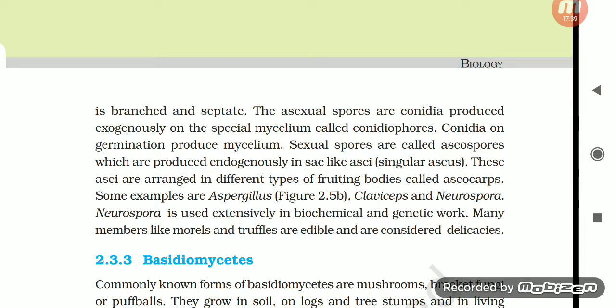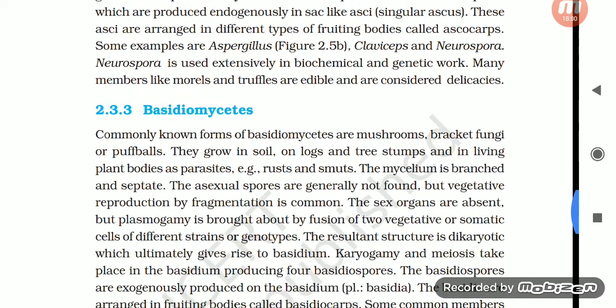Sexual spores are called ascospores, which are produced endogenously in sac-like asci, singular ascus. These asci are arranged in different types of fruiting bodies called ascocarps. Some examples are Aspergillus, Claviceps, Neurospora. Neurospora is used extensively in biochemical and genetic work. Many members like morels and truffles are edible and are considered delicacies.